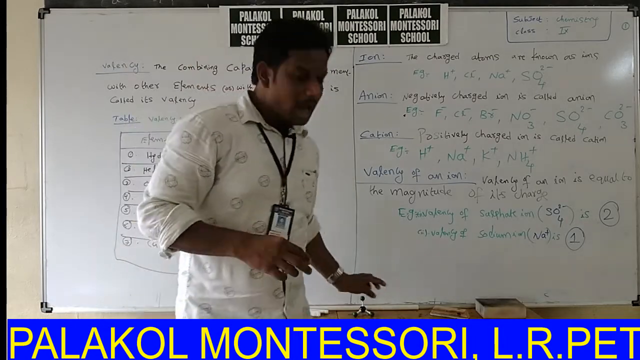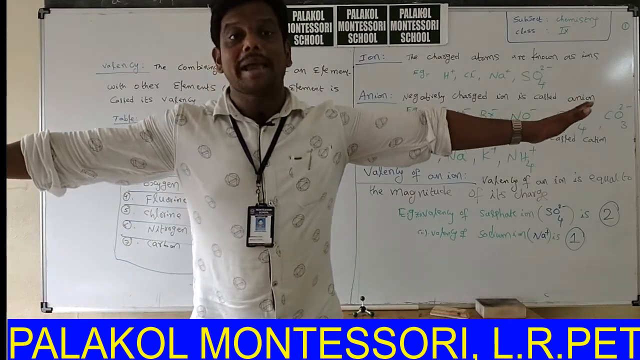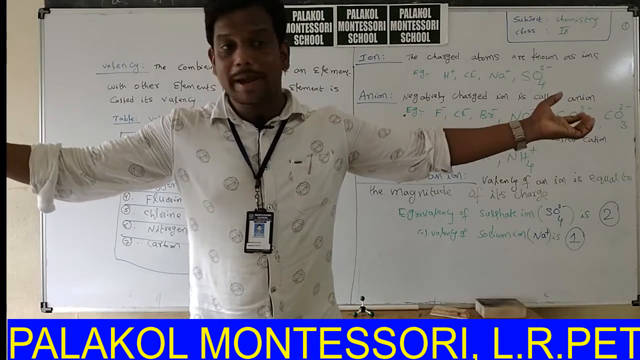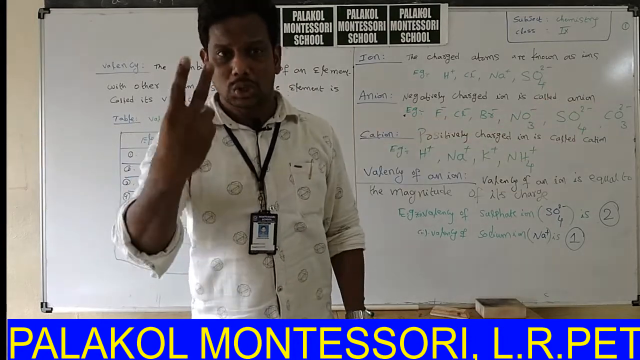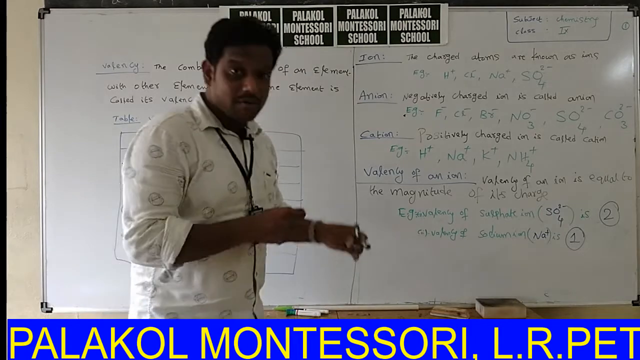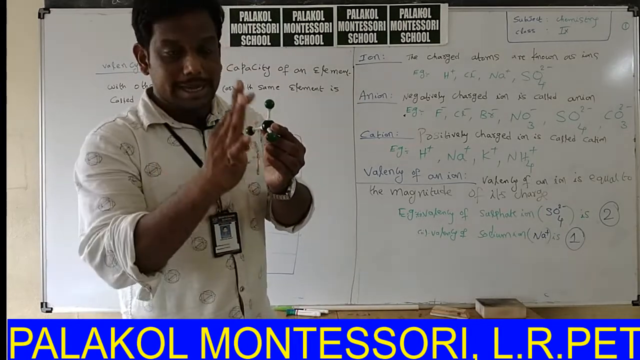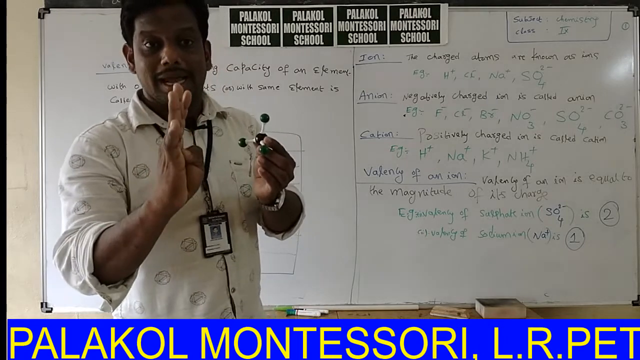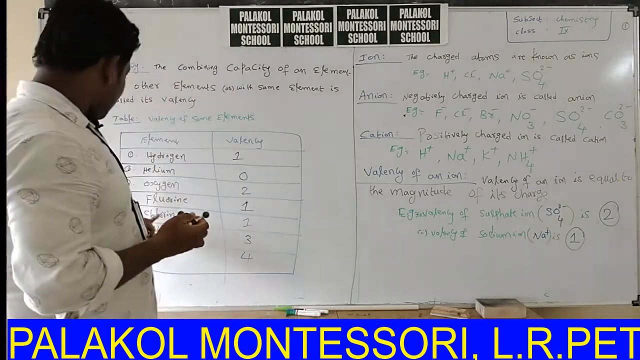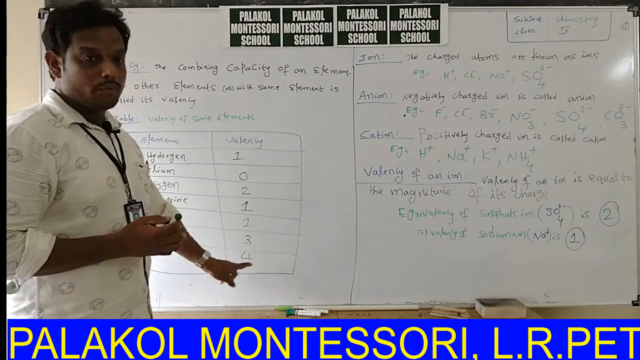Say, for example, I have only 2 hands. My combining capacity with my 2 hands is only 2, so my valency is 2. Like that, carbon can form 4 bonds at a time. That means the combining capacity of carbon is 4.